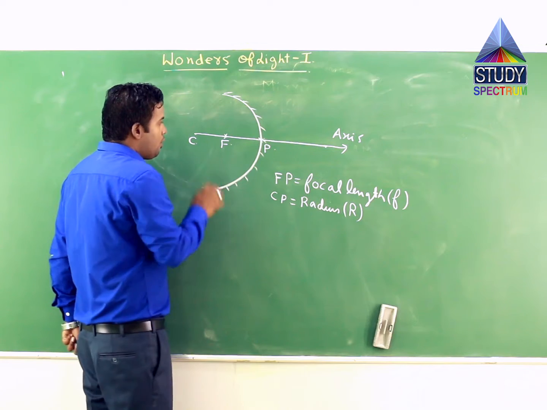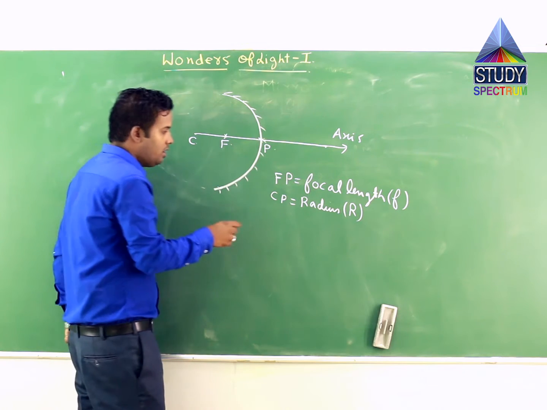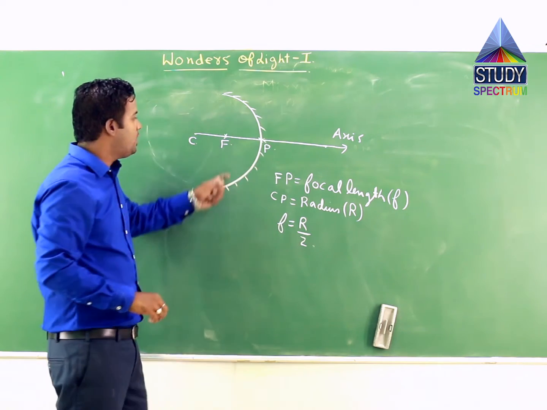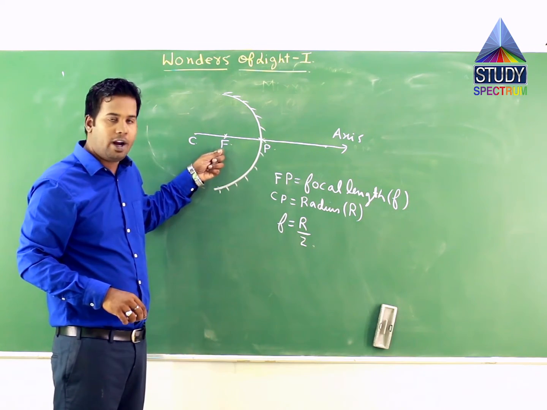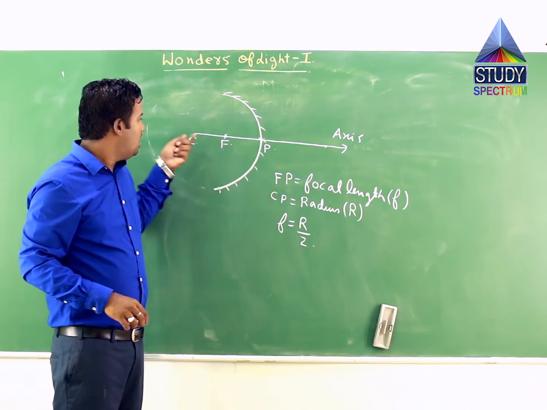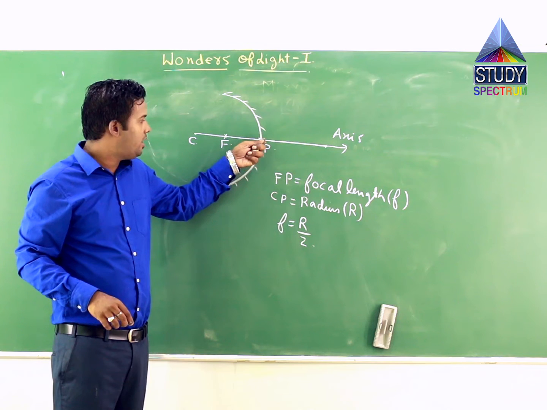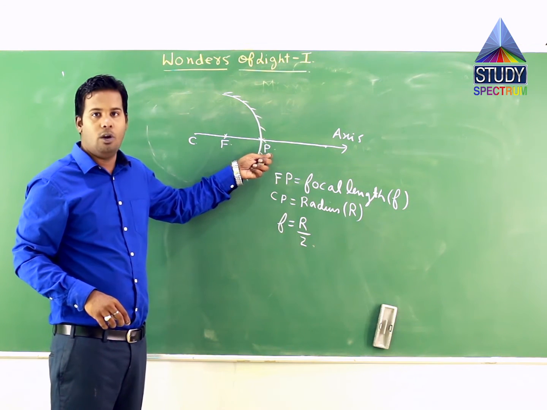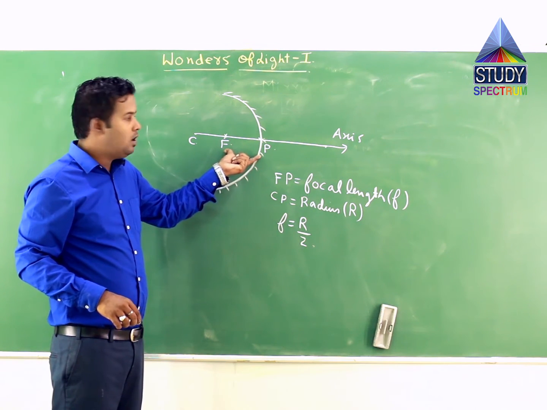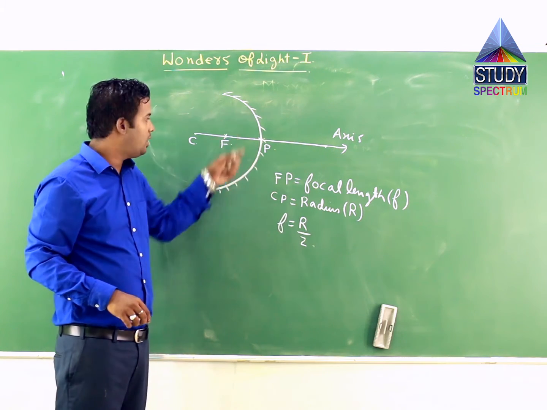Now for small apertures of spherical mirrors, this f is equal to R by 2, where f is what? The capital F is the focus point, small f is the distance of the focus point from the pole, where the pole is obtained when a horizontal line from the center of curvature is drawn towards the concave mirror, and the point at which it intersects the mirror is called your pole. Now this distance CP is the radius and this distance is the focal length. For small aperture, the focal length is equal to half of the radius of this particular arc.